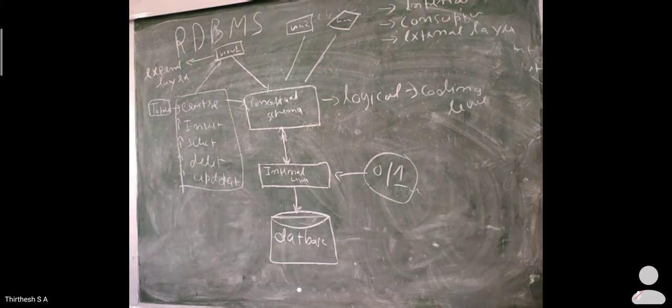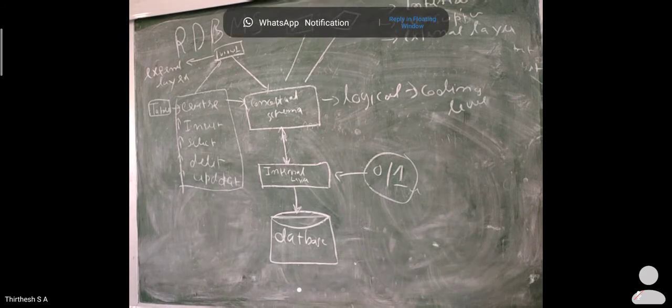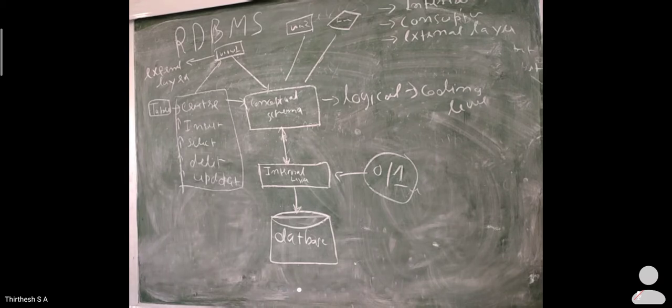So what does the conceptual schema do over there? A conceptual schema always represents the logical level of your system. Whenever you are going to store data, you are going to use a conceptual level, or the coding level, to create those databases. So this is how a conceptual layer deals. What does this layer deal with? It deals with the logical structure of an entire database. Hence, it is known as the logical level of your database.